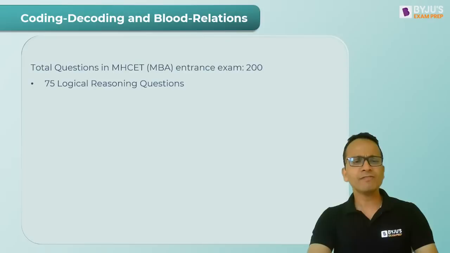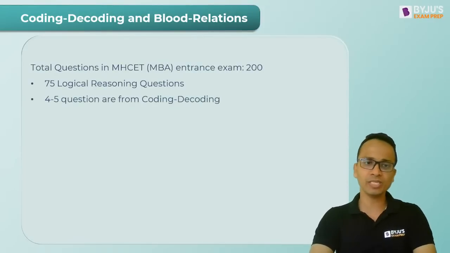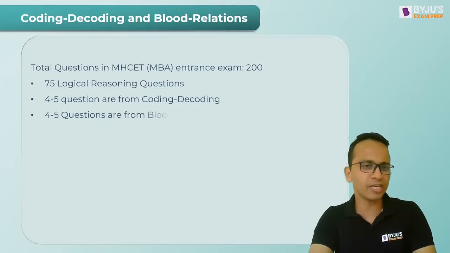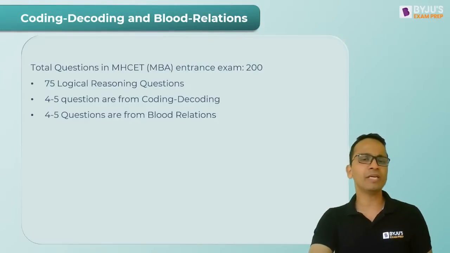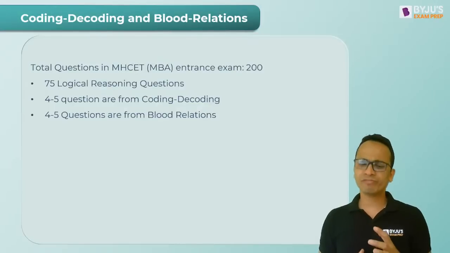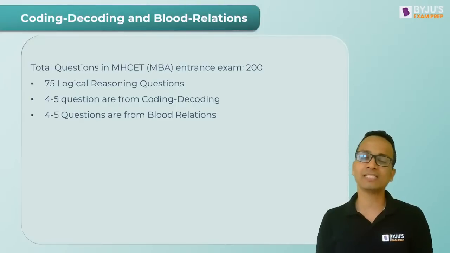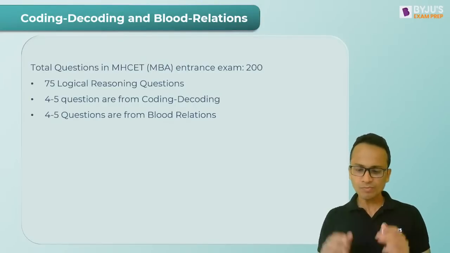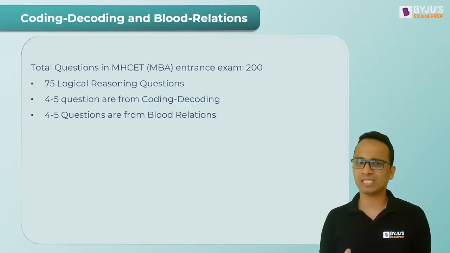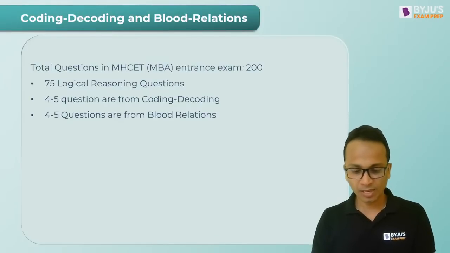Now, out of these 75 questions, in the last few years, there were around 3, 4, or 5 questions coming from coding, decoding, and the same number of questions appearing on blood relations. Now, from both these topics, you can find independent questions as well as the questions which will come in the set of 2 or 3 questions. So from both topics, you can get independent questions as well as set-based questions.